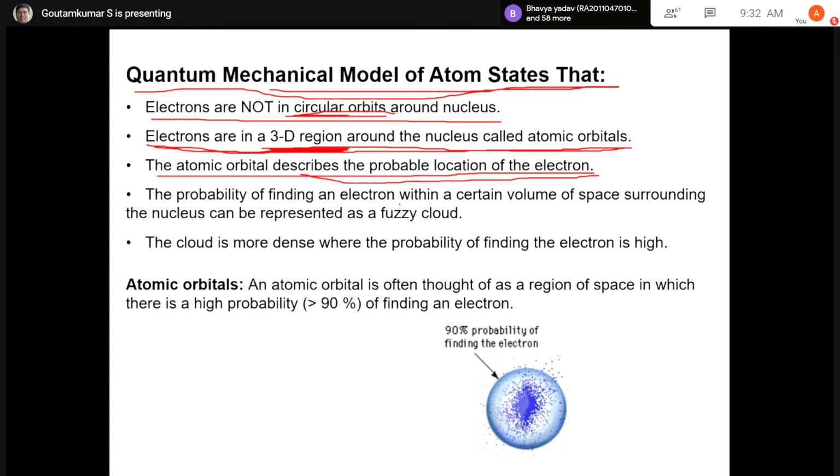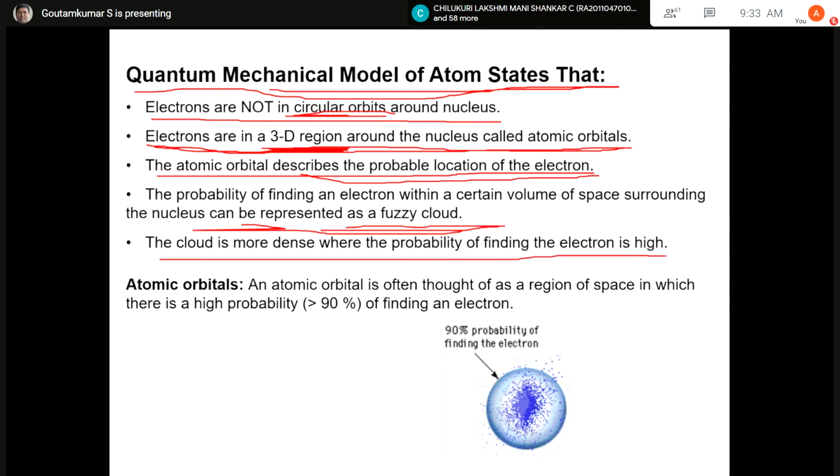The probability of finding an electron within a certain volume of space surrounding the nucleus can be presented by a fuzzy electron cloud. So the electron is a wave and it is presented as a cloud, an electron cloud, not as a particle. And the cloud is more dense where the probability of finding the electron is high.